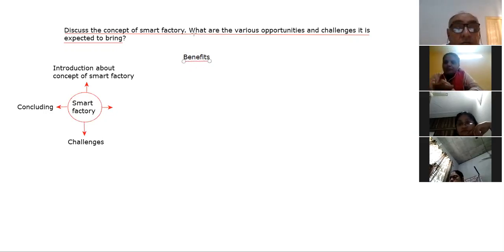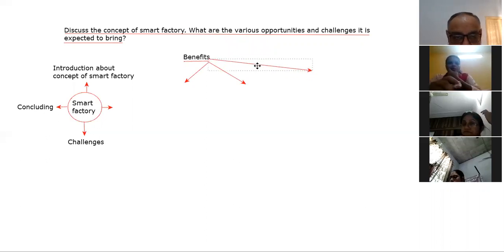One is benefit to the entrepreneur. Second is benefit to the customer or consumer. And third is benefit to the society. So we will divide it into three parts.